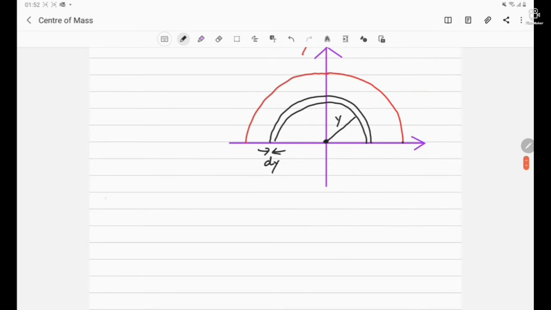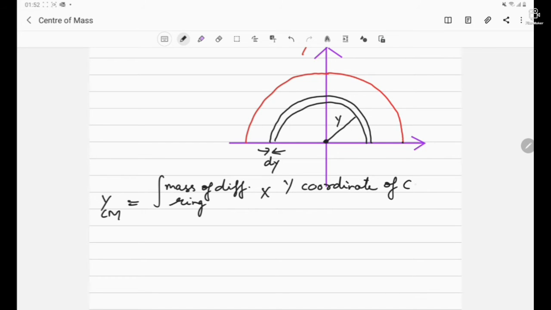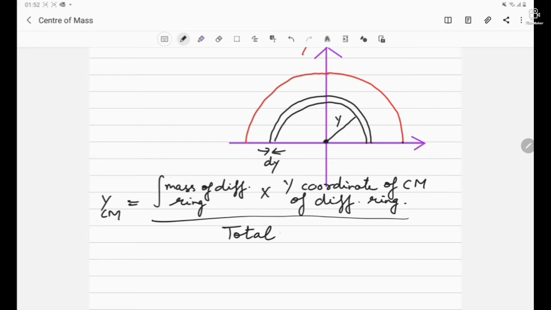So what would be the y coordinate of the center of mass? Here it would be the mass of the differential ring multiplied by the y coordinate of the center of mass of the differential ring, divided by the total mass of the disk. So this formula we are using to find out the center of mass of a complete disk. Here, for the y coordinate of the center of mass of the differential ring, we have to use the concept we developed in the last topic, that is the center of mass of a ring. That will be applied here.